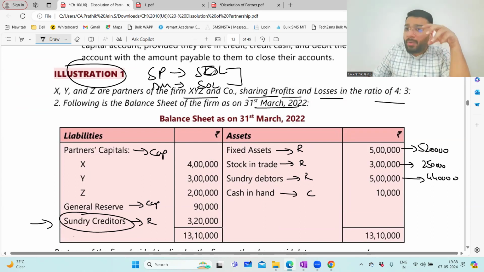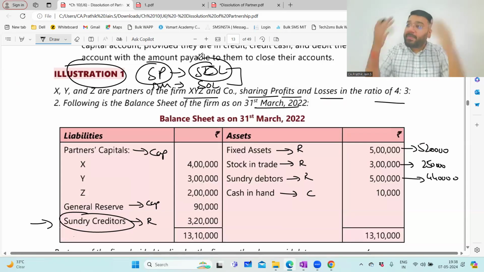Am I clear? So now I don't expect you to significantly understand. Normally today you understand. Today what did we do? We did the case of solvency of a partner where all the partners are solvent. And at the end, we had so much money left over, surplus money left over. The partners happily took the money and went.